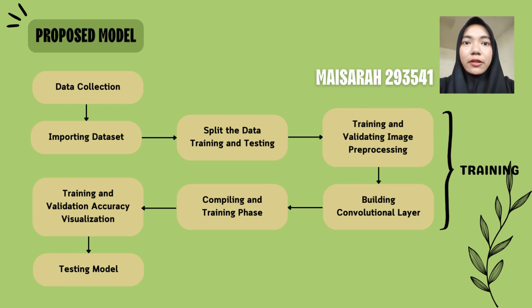Then we build the convolution layers. This architecture excels at recognizing patterns in images. In TensorFlow, we build our CNN layers. After building our model, we compile it. This involves selecting a loss function, an optimizer, and metrics to track. Then we embark on the training phase.